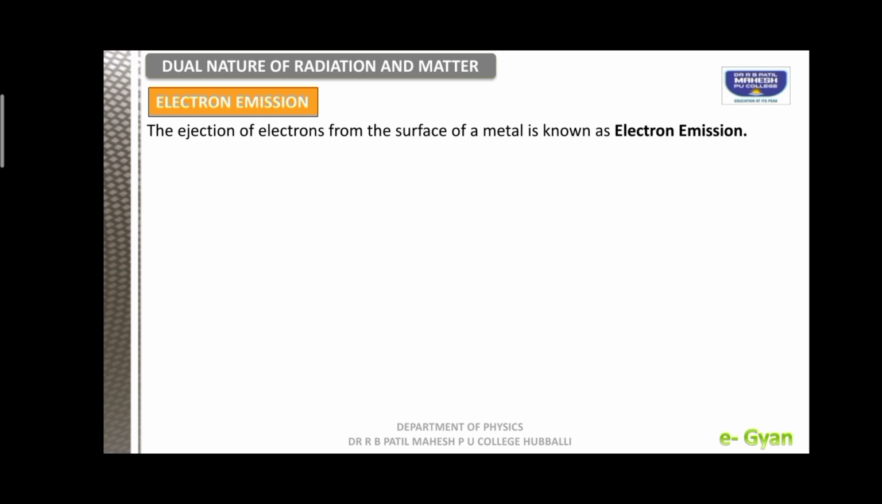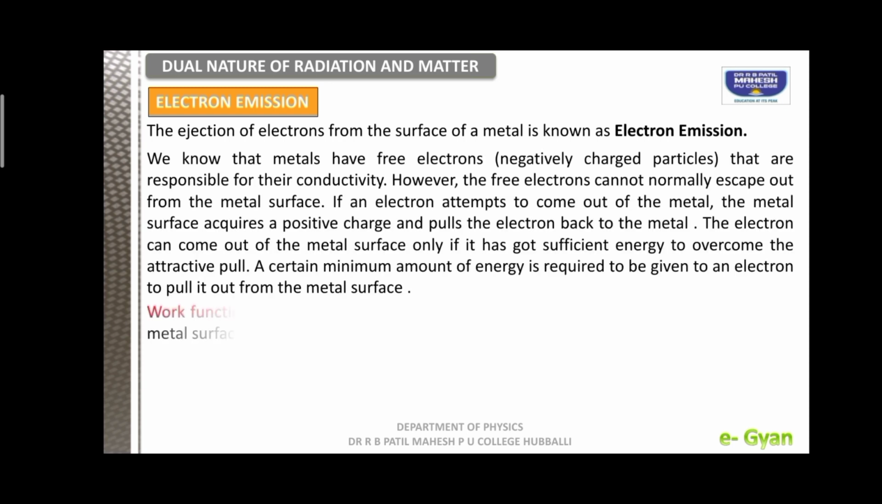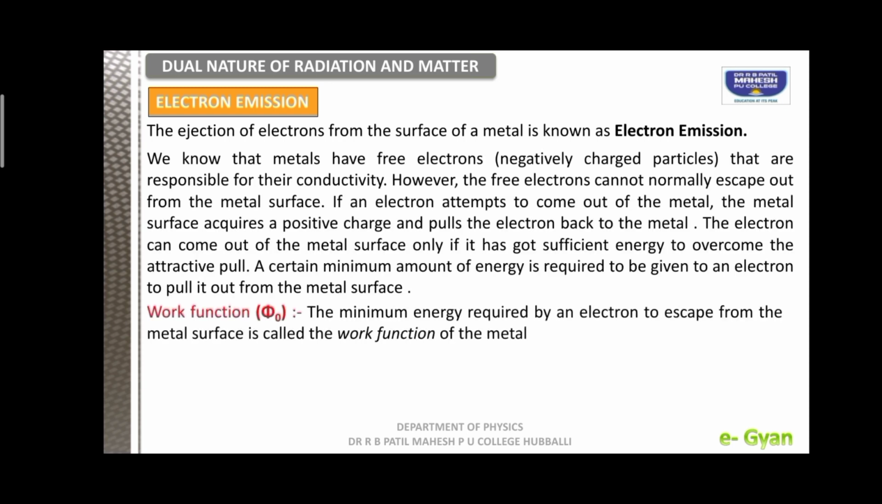So, if an electron has to come out of the metal surface, it has to overcome that attractive pull, and that needs some minimum energy. That minimum energy we call work function. The definition of work function is the minimum energy required by an electron to escape from the metal surface, and its symbol is phi naught.